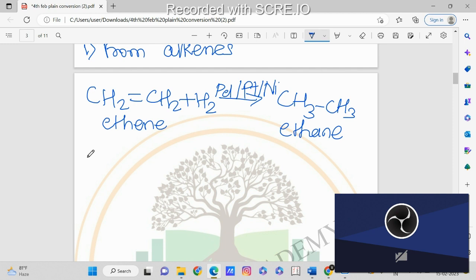Next we will see the preparation from alkyl halides.